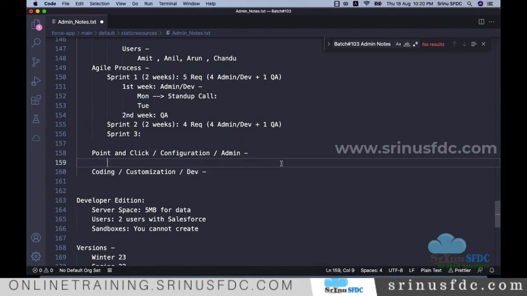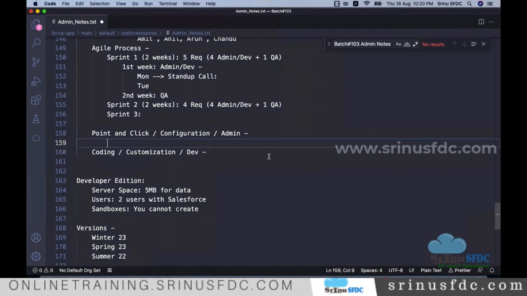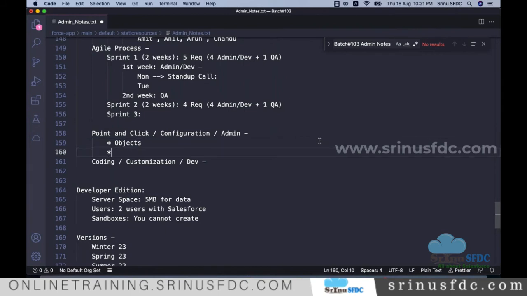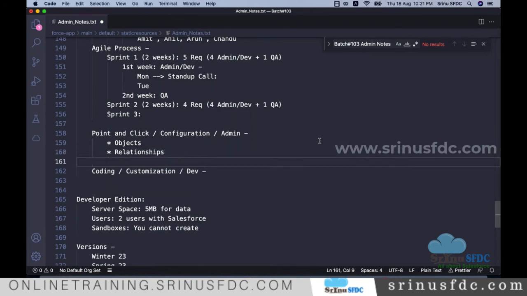Okay, so for this, the list of topics, you can see the syllabus, right? At high level, creating the database tables, right? So here we call those objects in Salesforce, right? How we create the objects and how we relate the objects with each other, right?